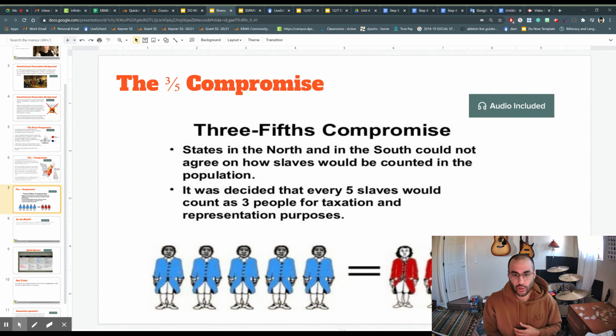And if Georgia had a certain number of slaves, those would not count as the exact same number of population, right? So for example, say Georgia has 5 slaves. Well, that only counts as 3 people. If they had 10 slaves, that counts as 6 people, right? Very simple math. So they decided to do that so they can figure out the population of some of these states.